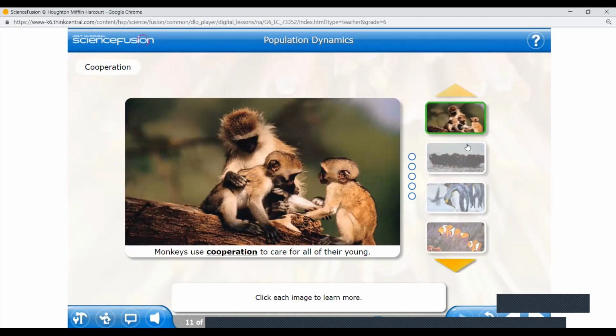See how monkeys cooperate and they care for their young babies. Many species of monkeys live in colonies made up of families. In these colonies, some of the monkeys work together or cooperate to care for the young. This cooperation helps ensure that all monkeys are well cared for. It also teaches young females how to care for their offspring correctly.